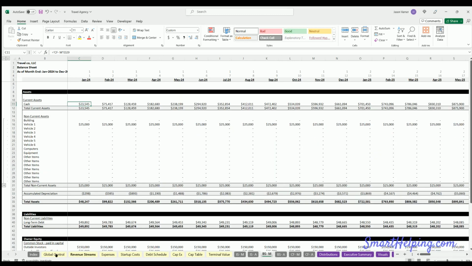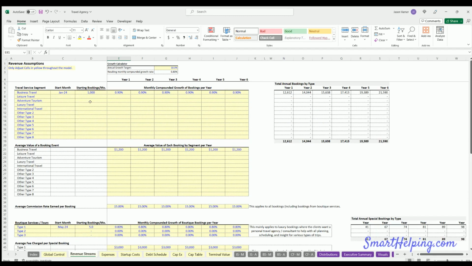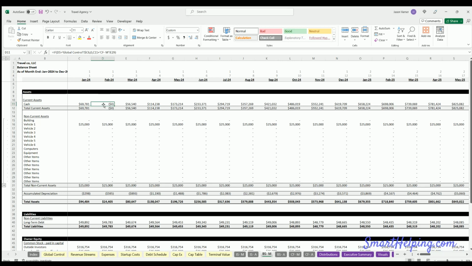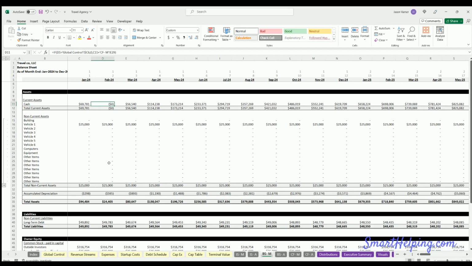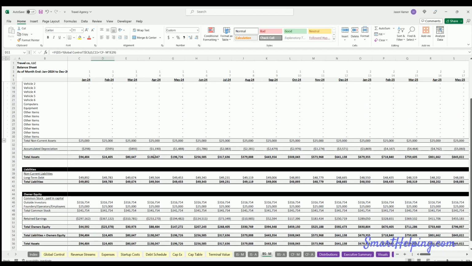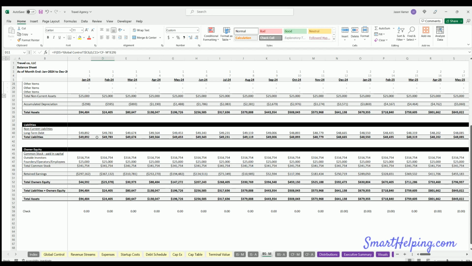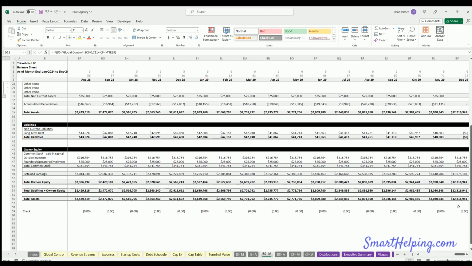Let's do a little bit of burn. So let's say maybe we start off, lower this a little bit. Actually, let's just say this starts in March. So we have a little bit of burn in January, Feb. There we go. So you can see this is always going to default to 0, or it won't go below 0 based on how the model solves for the minimum equity required. So balance sheet, cash, non-current assets, accumulated depreciation, total assets, total liabilities, owner's equity, and we make sure this always balances out. All the logic is working in that case.